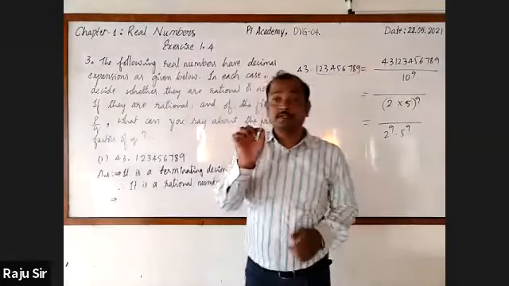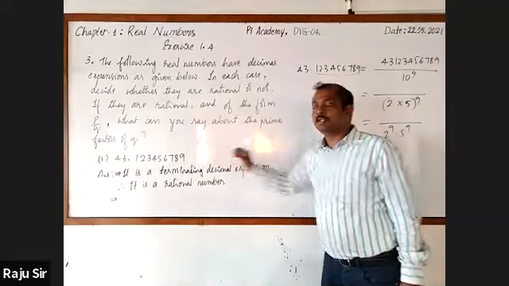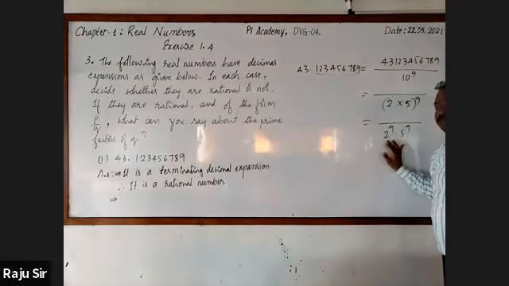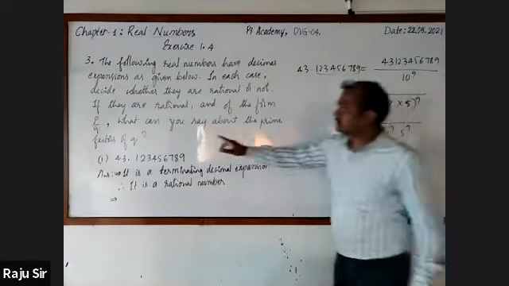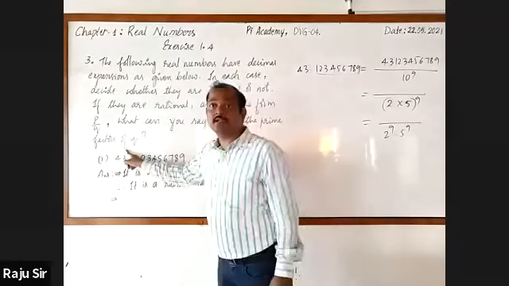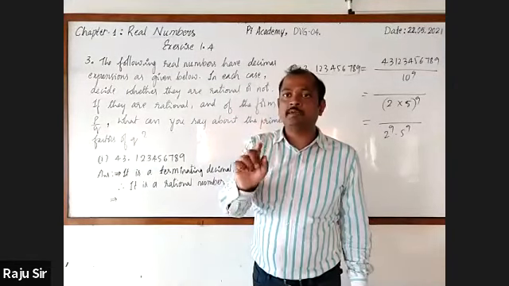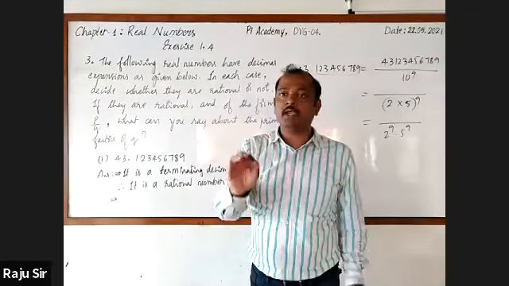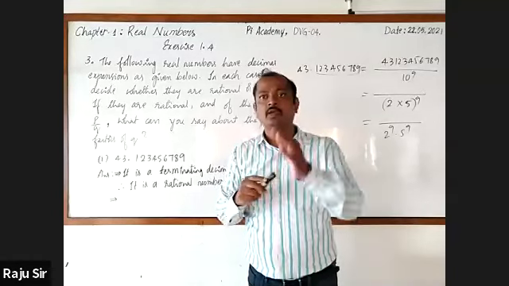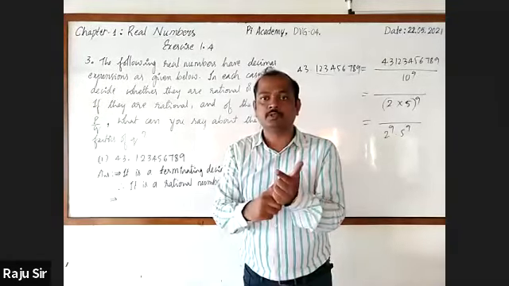So if it terminates, the denominator will have the prime factors 2 and 5. What can you say about the prime factors of Q? Q will have the prime factors 2 and 5 only, or it may have only 2, or only 5, or both.